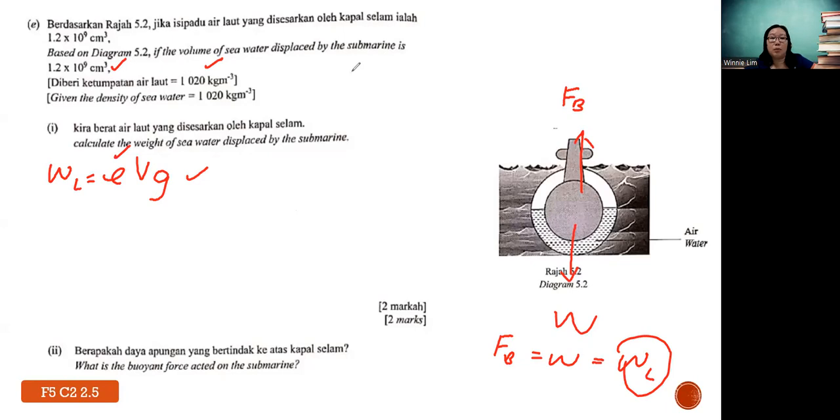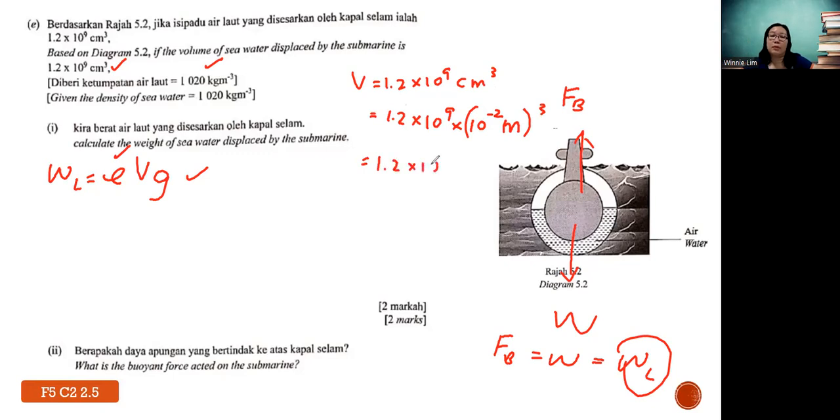You see, volume is what? 1.2 times 10 power of 9 cm cube. But what is the SI unit for volume? It's meter cube, right? So the first step, you have to change to SI unit. How do you change centimeter cube to meter cube? Copy everything back. Now, centi in prefix is 10 power -2, and you must remember they are cubed, so you need to bracket and cube the whole thing. Hence, you have 1.2 times 10 power of 9 times (10 power -2)^3 meter cube.